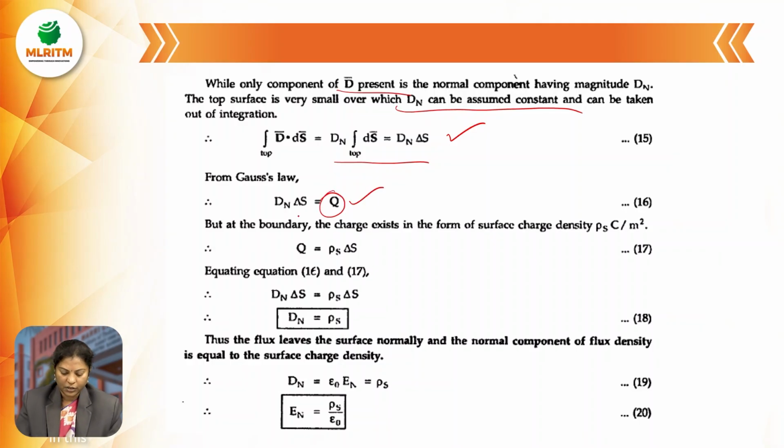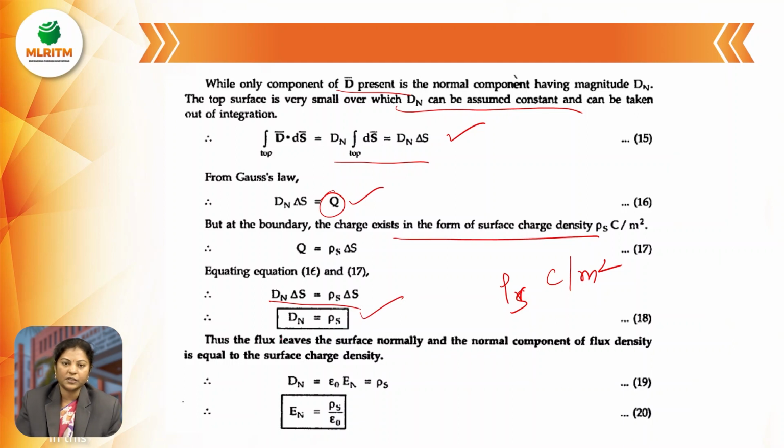charge enclosed. But at the boundary, the charge exists in the form of surface charge density, that is rho s coulomb per meter square. So this Q equals rho s into delta S. By equating the previous equation, the 16th equation, Dn into delta S, we can replace the Q by rho s into delta S. From that we get Dn equal to rho s.